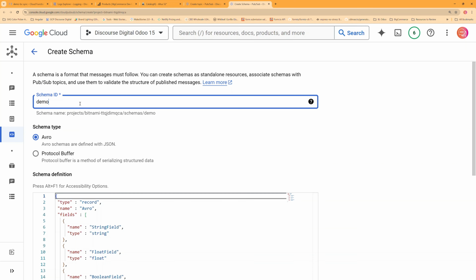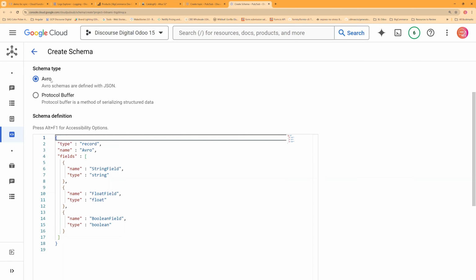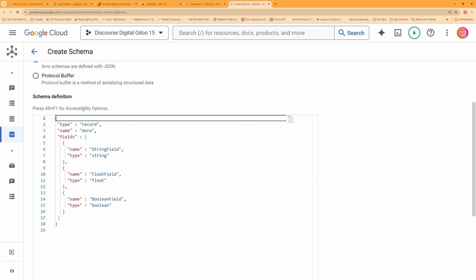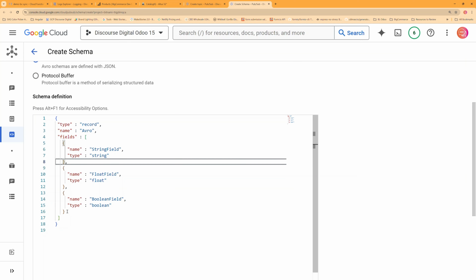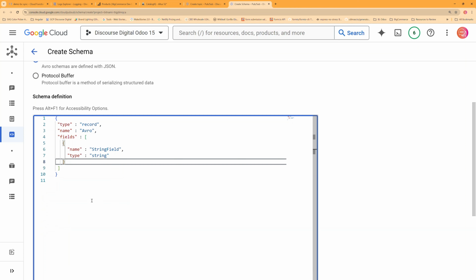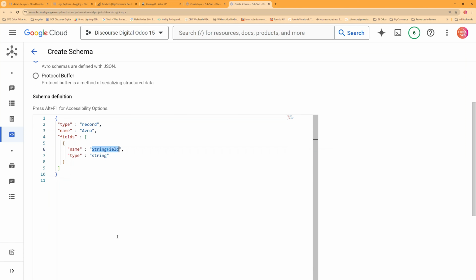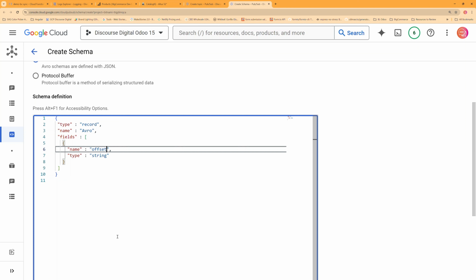Schema ID is going to be BigCommerce. We're going to leave it as the Avro schema. We're going to delete these two, and we're going to change the name to offset.